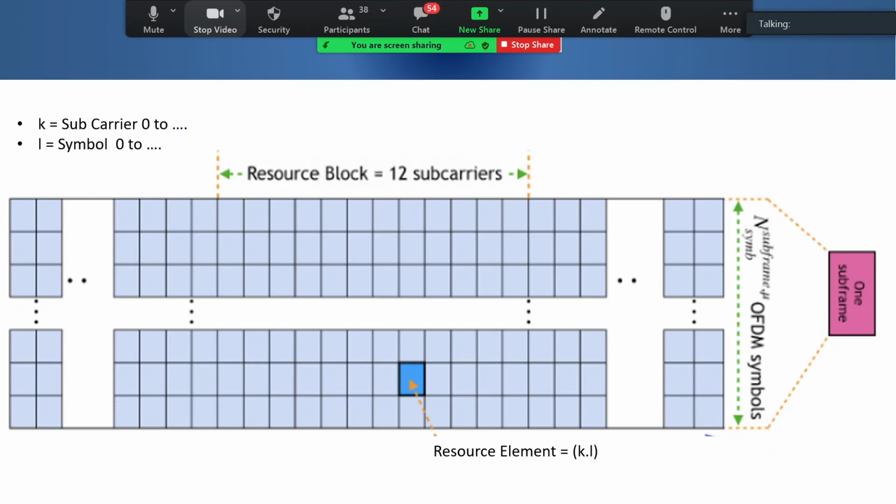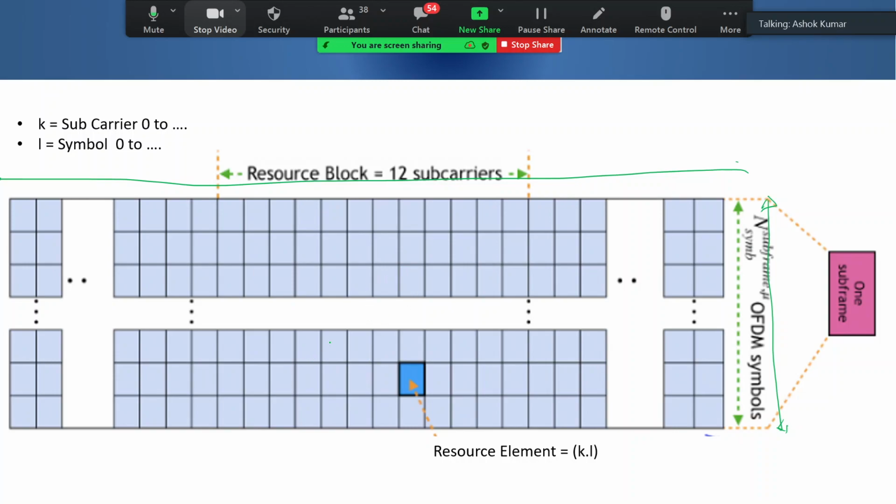Okay. So same picture rotated this side for clarity, for those who have not understood. This is your one subframe duration, which can accommodate 14 symbols or 28 symbols or 56 symbols depending upon the numerology. On this side you have your subcarriers, which will depend upon the numerology and the channel bandwidth. If you divide channel bandwidth by your subcarrier spacing, after reducing the guard band, you will get the number of subcarriers, and if you divide that by 12, you will get the resource blocks. So 12 consecutive subcarriers are one resource block.